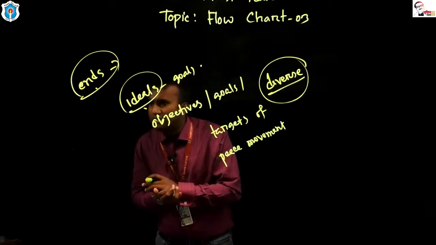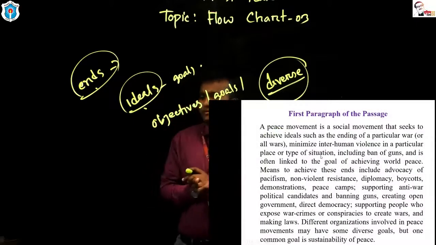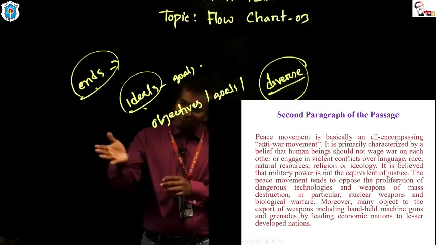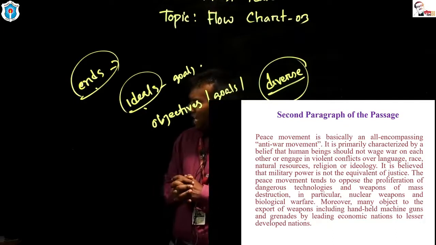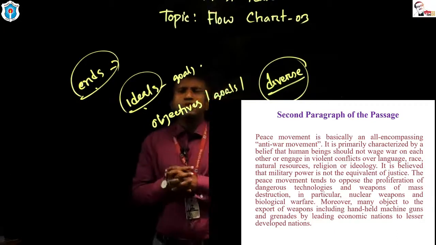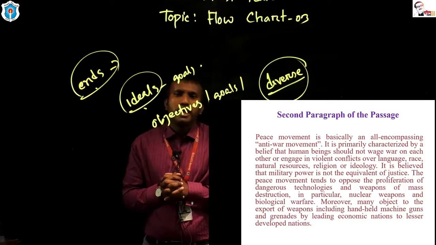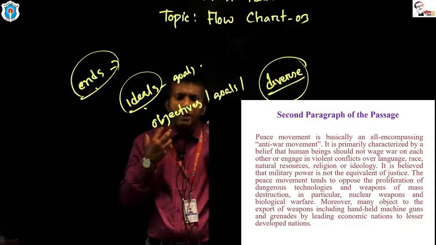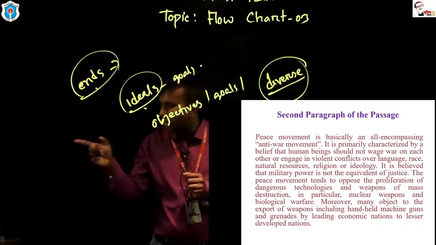Now dear students, let us start our second slide. That means the second paragraph of the passage. Look at the first line. Peace movement is basically an all-encompassing end-to-war movement. Throughout the world, people are engaged in war, in strife, and our main fight is against war now. That's why the line is there.